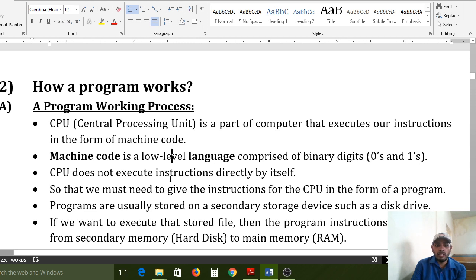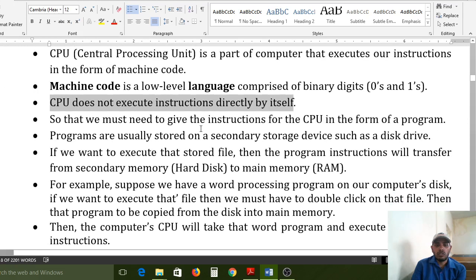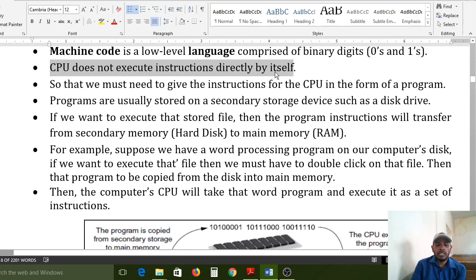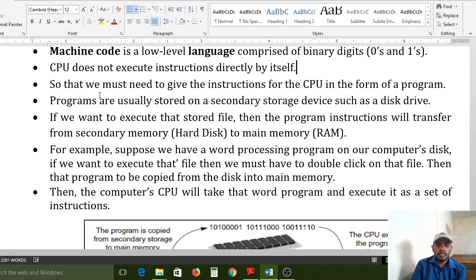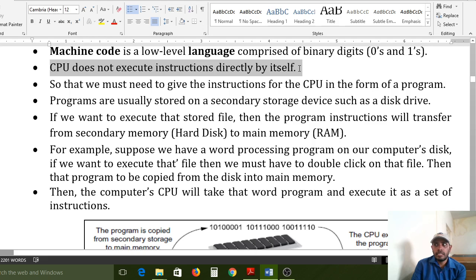The CPU does not execute instructions directly by itself. Actually, it is an electronic device. If you pass any instruction to it, then it will understand, and after that it will execute. But it will not take any decisions by itself.